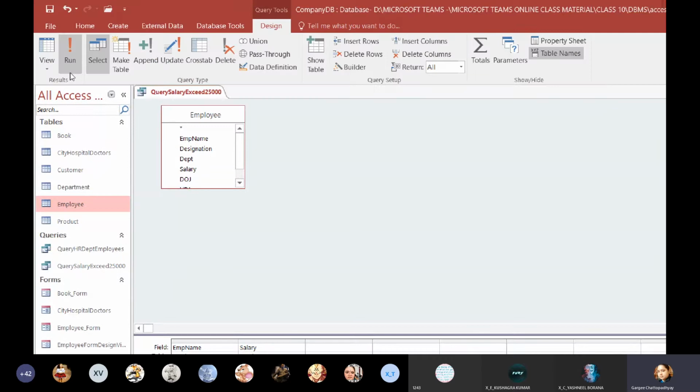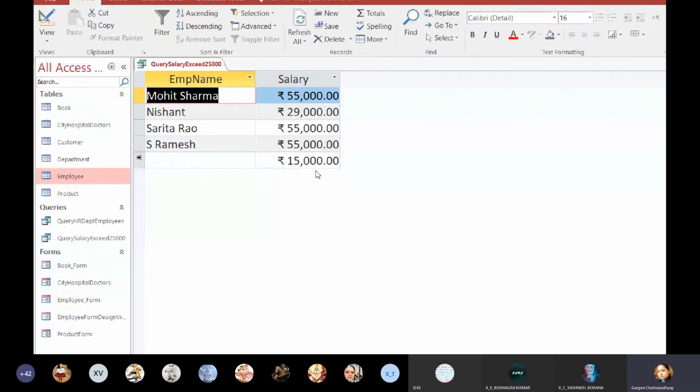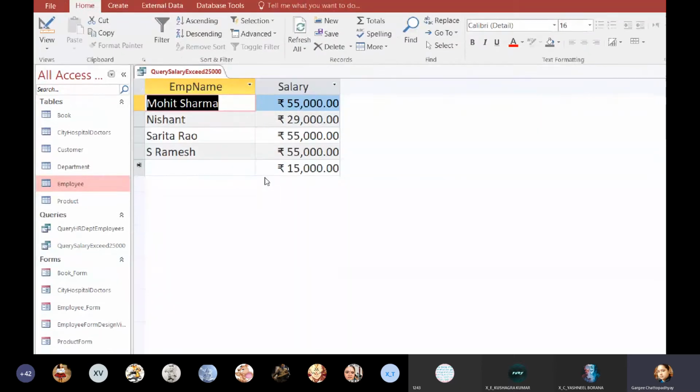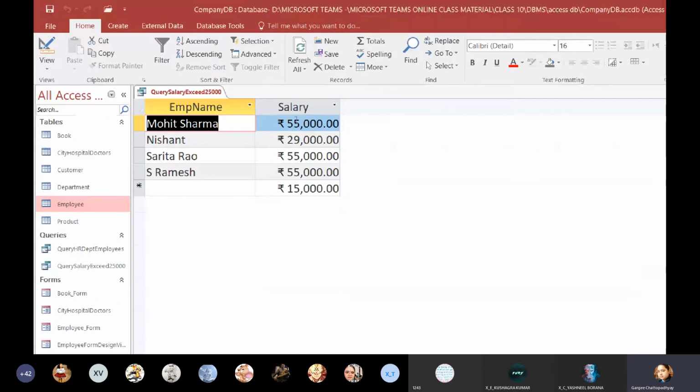So now which option will I use to run this? Either the datasheet view or run. So let's go to the datasheet view. Now you can see that it is only displaying those employees' data, that is employee name and salary, where salary exceeds 25,000.